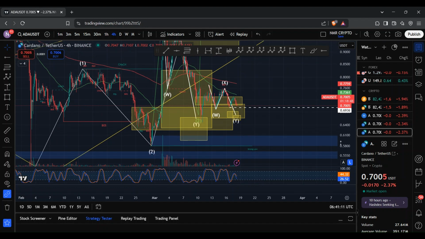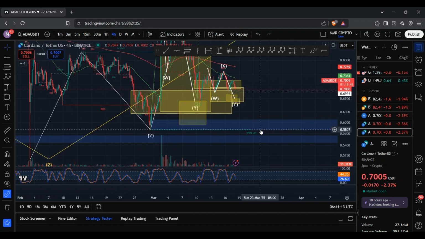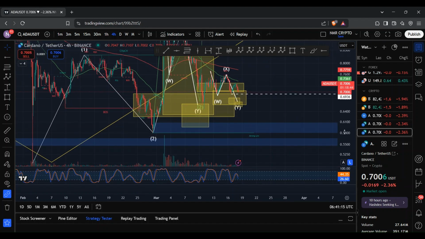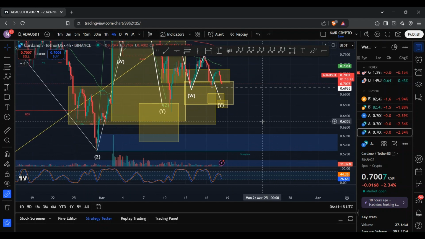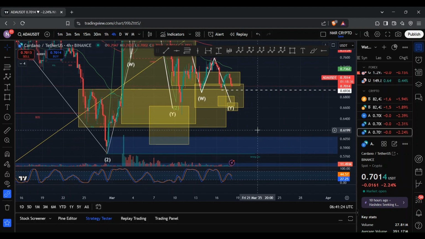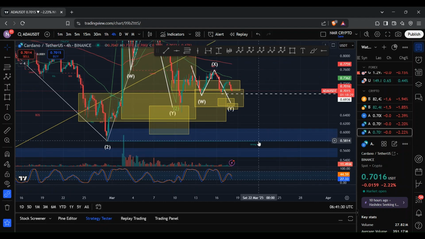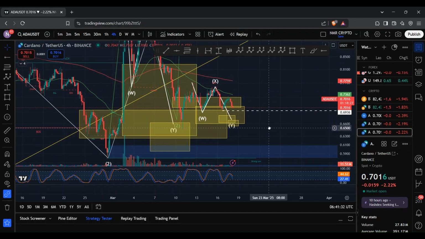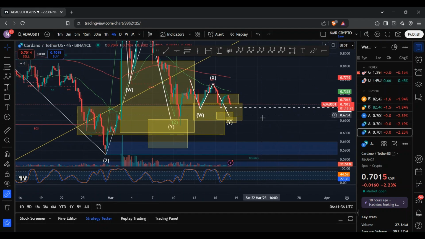Now, as far as the smart money concept goes, we do have a strong low at 58 cents. And so I think that kind of falls in line with the Fed meeting that's going to take place tomorrow. I think everyone's kind of anticipating that the Fed will pause the rates. And so I don't think the markets will be spooked and there's going to be too much volatility within the market. So yeah, I don't really anticipate it to fall below that 58 cent mark, unless of course the unexpected happens. But I doubt that would be the case, in my personal opinion.